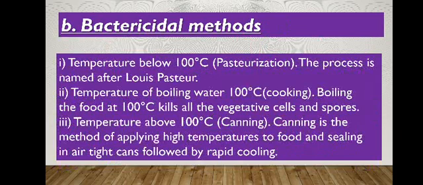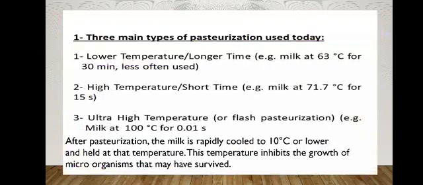In the cooking method, we have studied about boiling, stewing, etc. All these processes come under the temperature of boiling water, 100 degrees Celsius. Then the third one is the temperature above 100 degrees Celsius, that is the canning process. And there is one more process, that is the sterilization process. In the canning process, there is also sterilization.